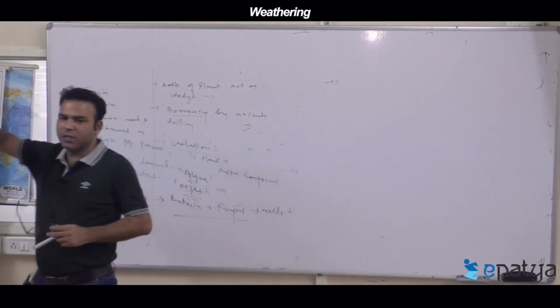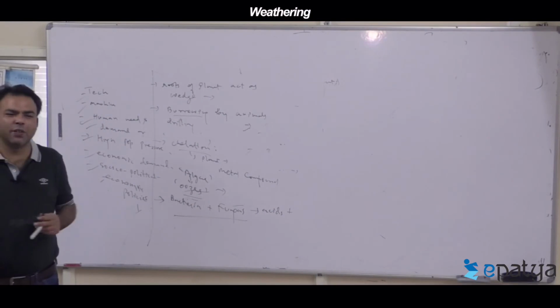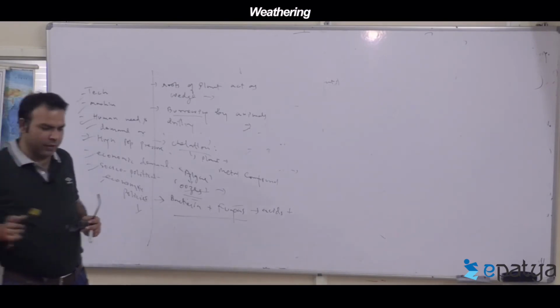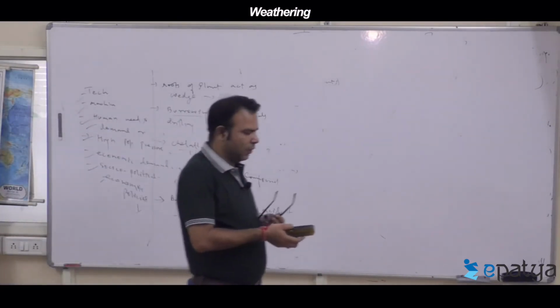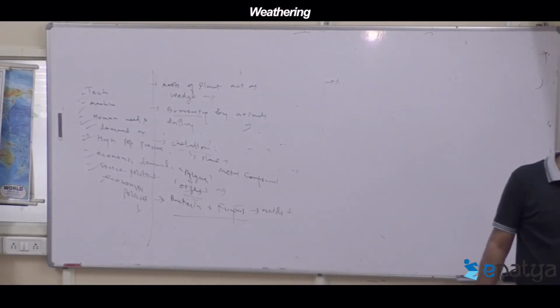That further increases soil erosion. This process continues, leading to land degradation. The continuous process leads to land degradation.